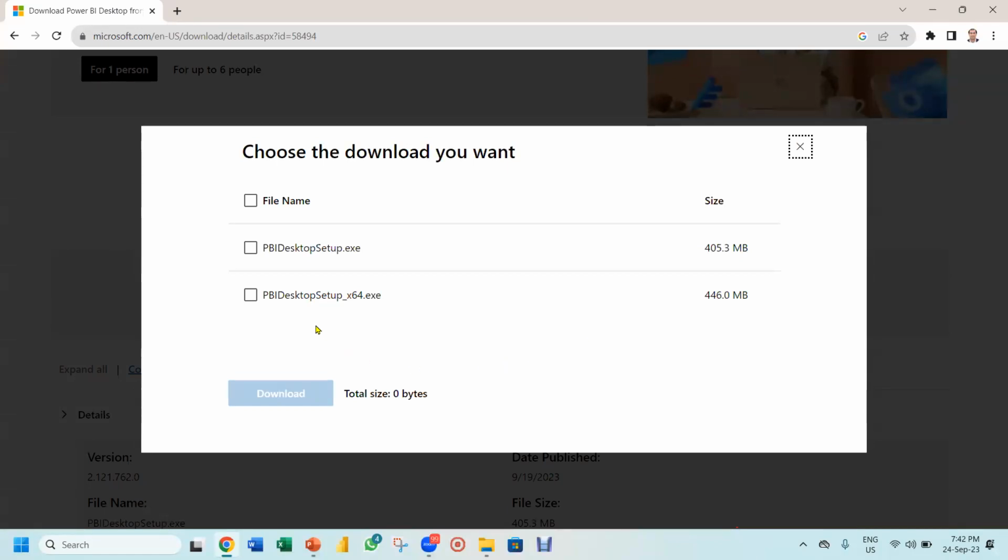Here, depending upon your system, most systems are now 64-bit. So you will click on this and you will download. This is around 446 MB. After downloading it, you will get it in the download or desktop folder. You will double click and install that software. Remember, if it is your office laptop, you won't be able to install because that might be done through IT. Your IT team might have restricted installing of these softwares. So you have to request IT to install. Otherwise, it's better to install on your home PC.